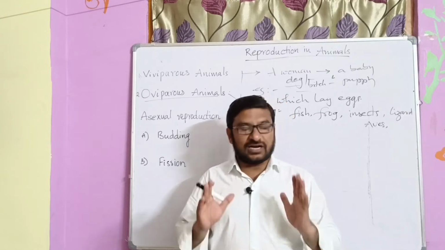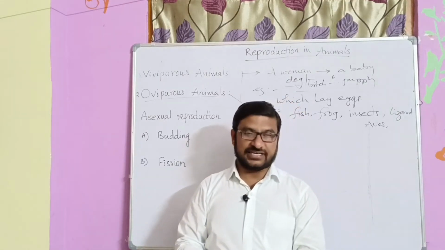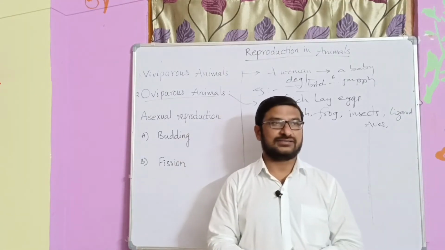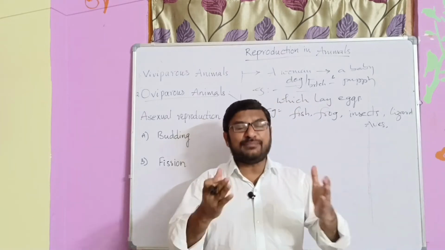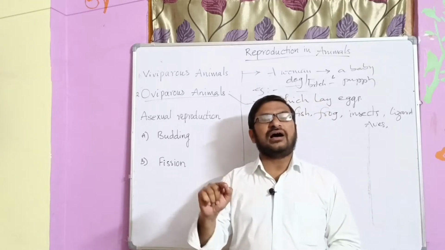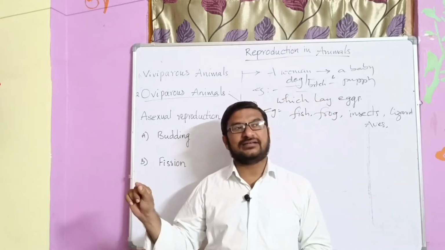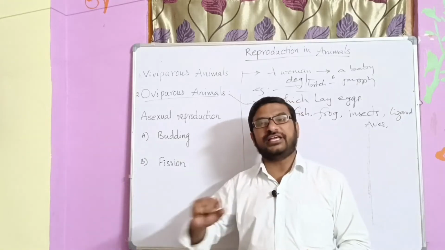Simply, the animals which have external ears and hair on their skin are viviparous. They produce their young ones directly. There may be a question asked like this: find out the viviparous animal among these.